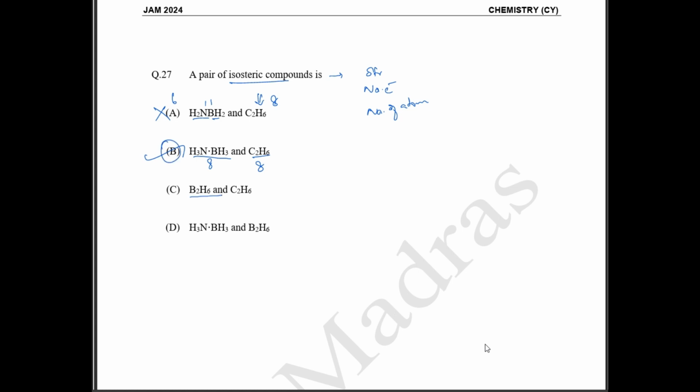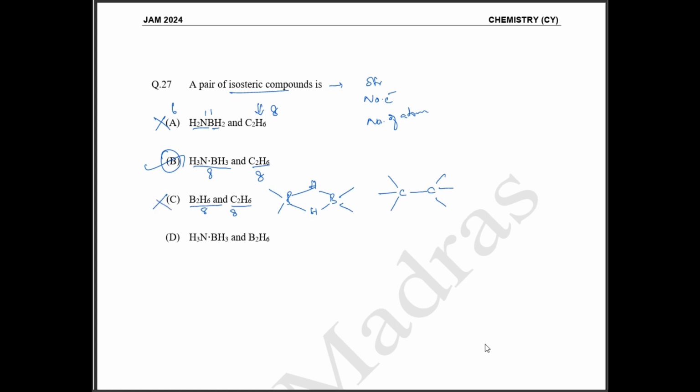And if you see option C, you have 8 atoms. B2H6 has bridging hydrogens, while C2H6 does not have any bridging hydrogens. So the structure is not the same. C is not the correct answer. Similarly for option D, your B2H6 again has a bridging hydrogen. Here you don't have any bridging hydrogen. So option D cannot be the answer.